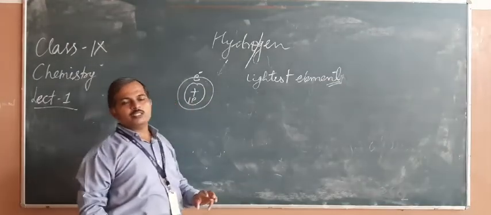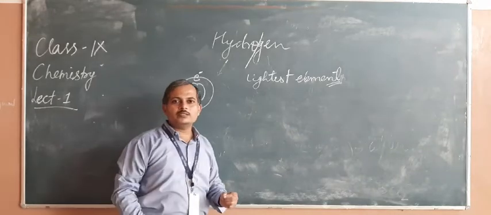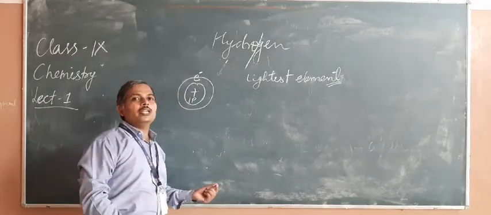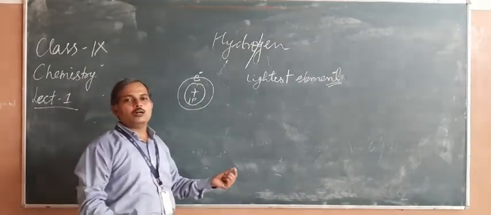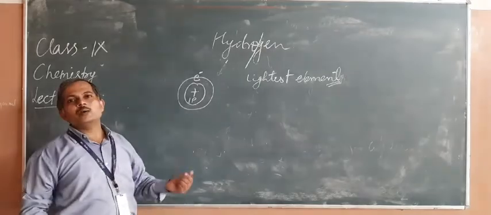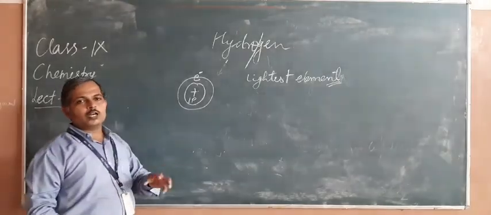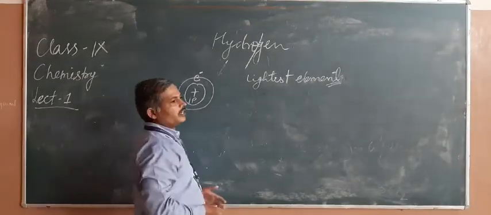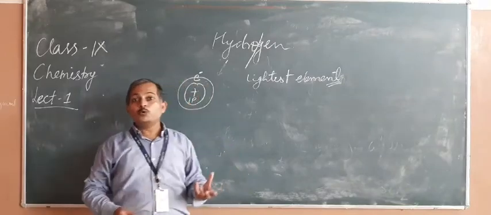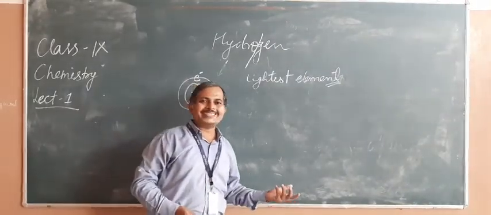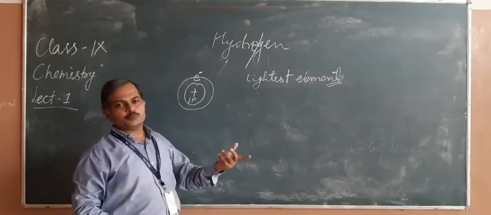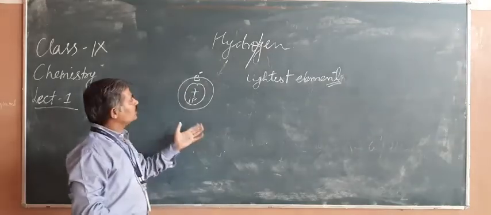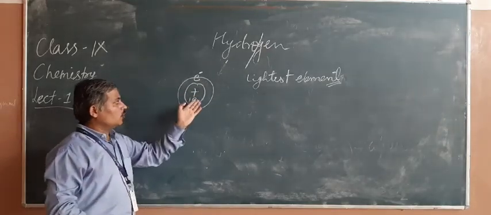So sometimes a question is asked: name the element which forms a proton by the loss of electrons. In which protons are left by the loss of electrons. The question asked is which element gives protons by the loss of electrons. That is, which atom gives a proton by the loss of electrons. That is your hydrogen.